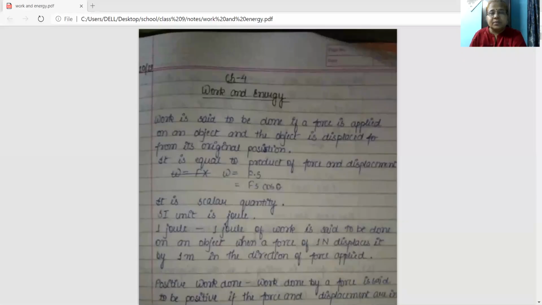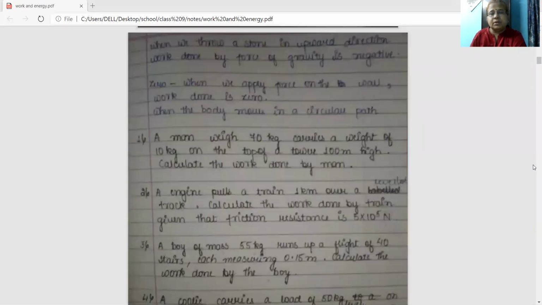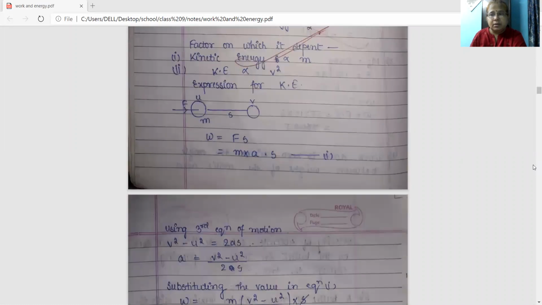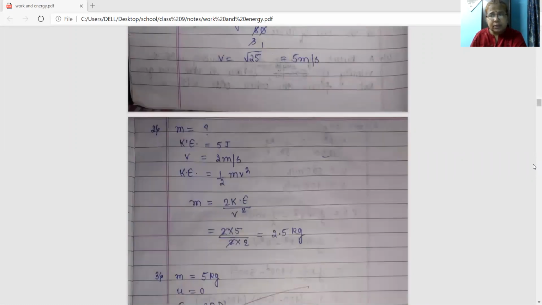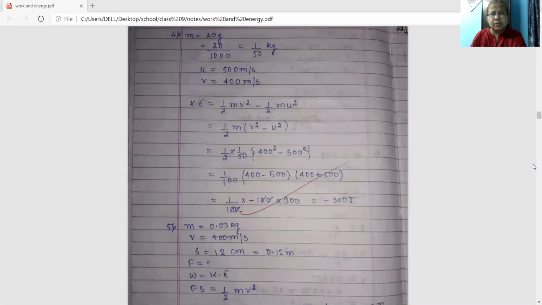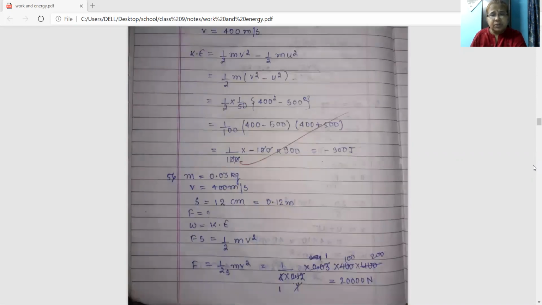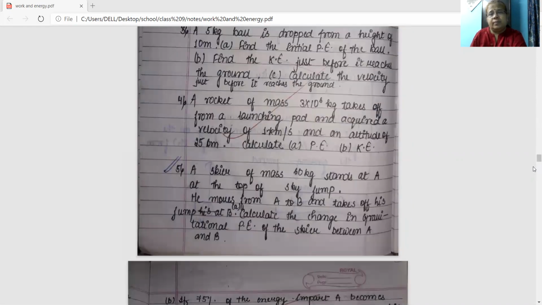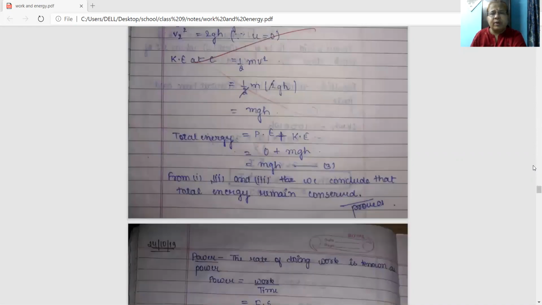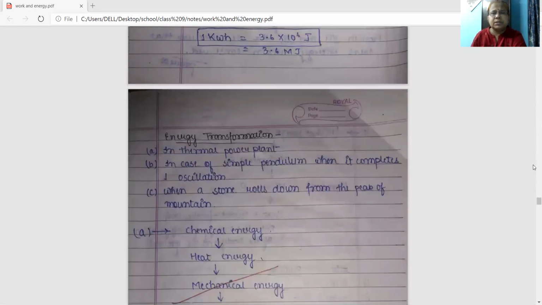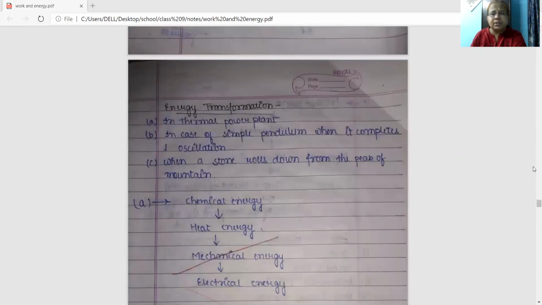Today I will start with revision of work and energy. We have done already the law of conservation of energy. So today, revision of numericals based on energy, power also. We have done some numericals of power. Again, some questions are left that I'm going to discuss today.